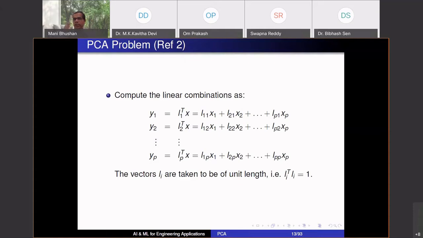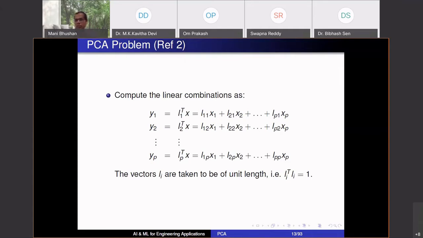So there are variations in them. As a result, they are all random variables, and as a result, Y1 is a random variable. I'm saying choose that random variable. Y1 is a function of this vector L1 transpose. Choose that L1 such that the variability in Y1 is maximized. In that sense, it captures the maximum information.